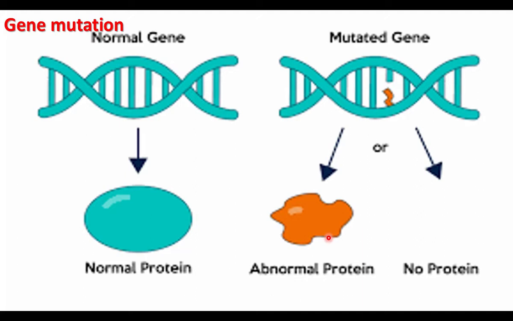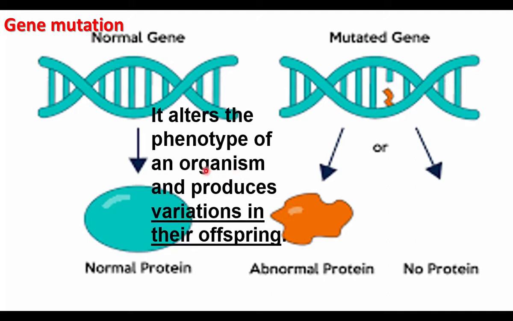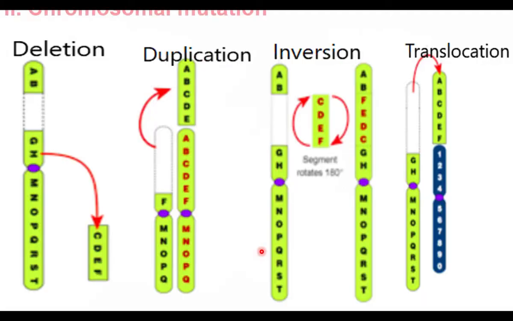The number of organisms bearing the useful protein will increase. This kind of gene mutation creates variations and changes the phenotype of offspring in the next generations. Mutation alters the phenotype of an organism and produces variation in their offspring.